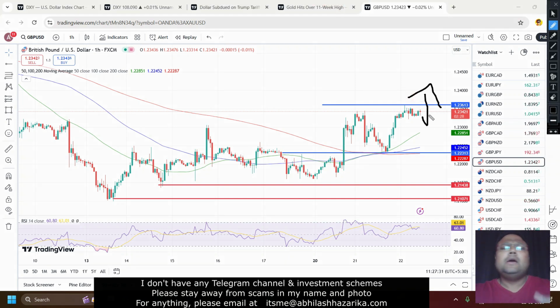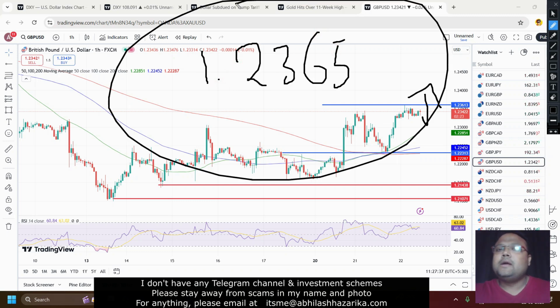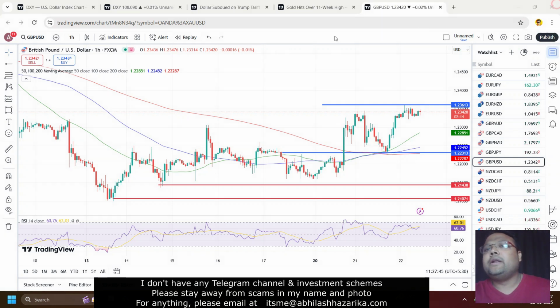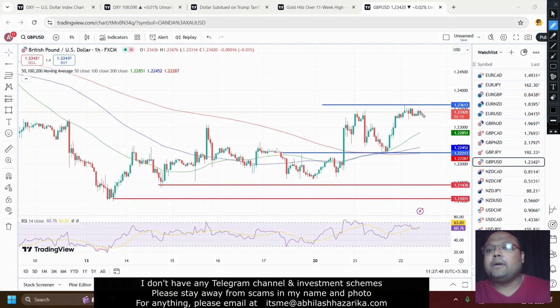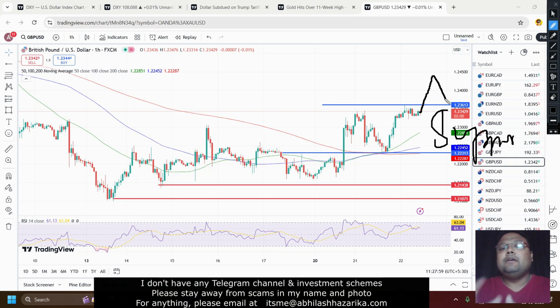If the market goes up, here also the same formula applies: you can look for a buy above the 1.2365 area, buying at the breakout. And if you don't want to buy at the breakout, because it can be a false breakout also, if you don't want to take the risk, you can wait for the market to come down, because after the breakout, when the market comes down again, this will be the new support. Around the same area, if the market takes support, you can look for a buy, because the market will be bouncing back. So it's up to you whether you buy at breakout or at retracement. But buying at retracement is safer in comparison to buying at breakout.